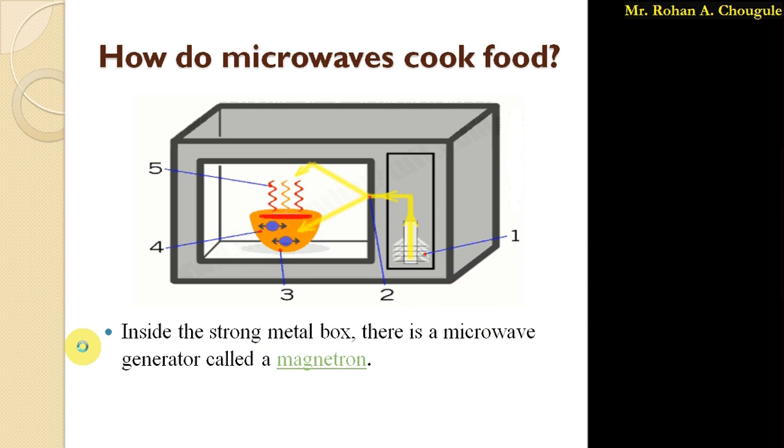As I said, a conventional oven heats the food from outside in, whereas the microwave heats the food inside out. So in the next lecture we'll discuss these things. We'll stop now and discuss the remaining points in the next lecture.